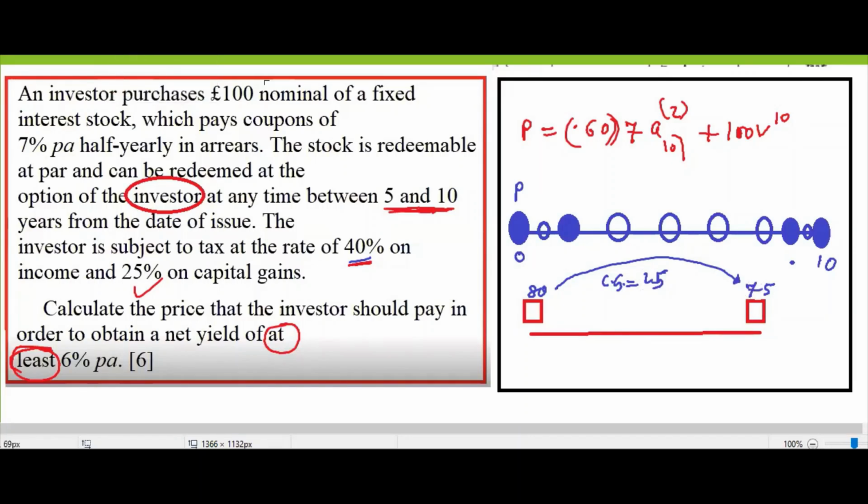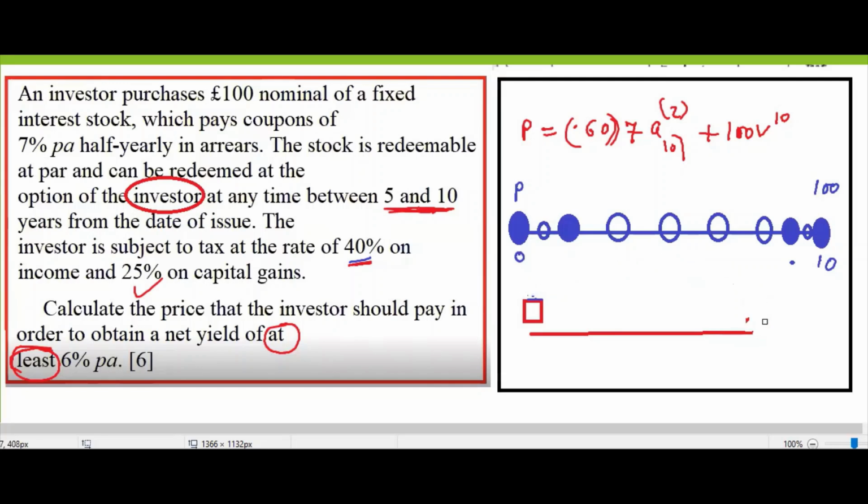If P is not given, how can you know there is a capital gain or not? If you know this, that's fine. If it's not given, how can you know? Palak, if this is not given, how can you know there is a capital gain or not? Sir, using that formula. Yes, that's where we need to use the formula. So at least we know that there is a capital gain in this problem. We checked it. But what is the capital gain? We don't know. We know the redemption value. We know the purchase price P. We don't know the capital gain amount, but we know that there is a capital gain.